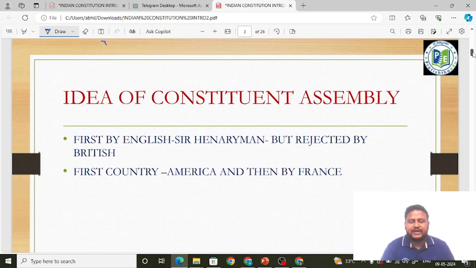So we have to learn about the idea of the Constituent Assembly. First time in the world, the idea of a Constituent Assembly was given by an Englishman.